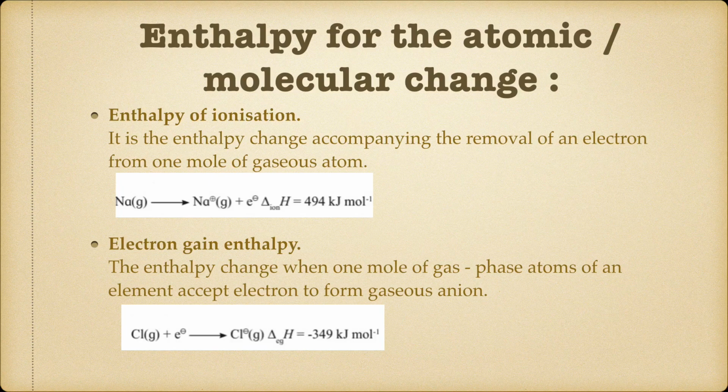Remember this thing, in ionization it is removal of an electron, and over here it is acceptance of an electron. So the example for electron gain enthalpy, Cl, neutral atom in the gaseous state, accepts one electron to give Cl minus. So the electron gain enthalpy is given by delta EG of H, that is equal to minus 349 kilojoule mole inverse.